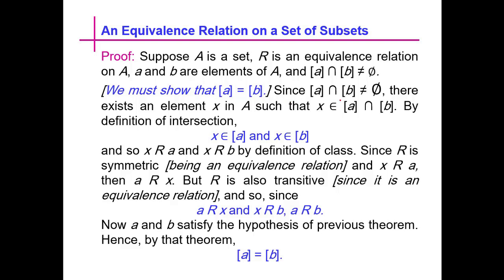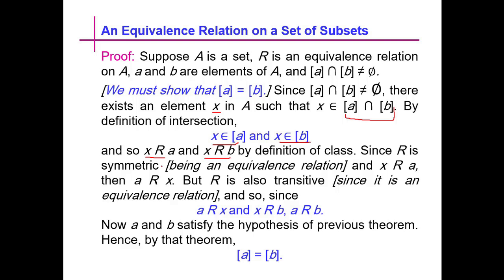Since class of a intersection class of b is not equal to phi, there exists an element x in A such that x belongs to both the classes, and by the definition of intersection, x belongs to the class of a and x belongs to the class of b, and so x is related to a and x is related to b by definition of class.